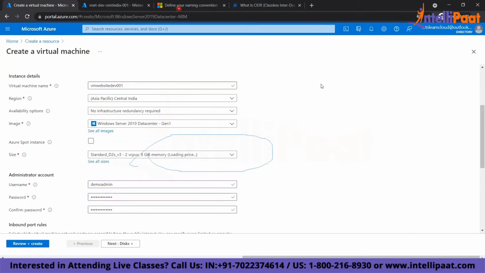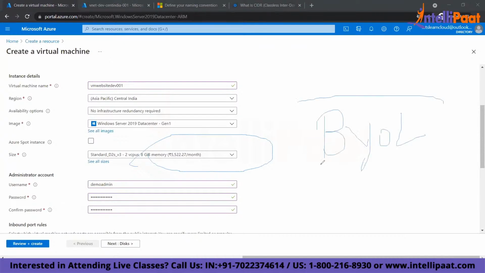So why is the cost getting reduced? Now the cost is 5522 for the VM per month, because I have mentioned that I already have a Windows license on-prem, and I will reuse the same license. So this is called bring your own license to cloud. You can reuse your existing licenses, and you can create your servers and run your systems.